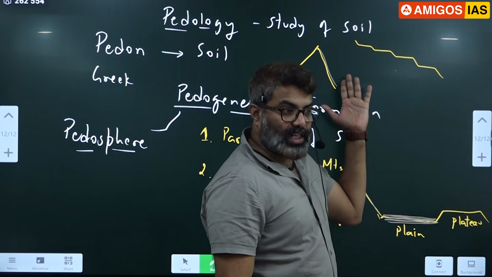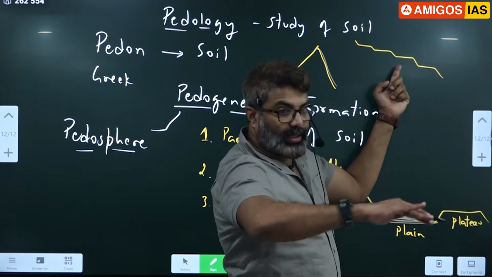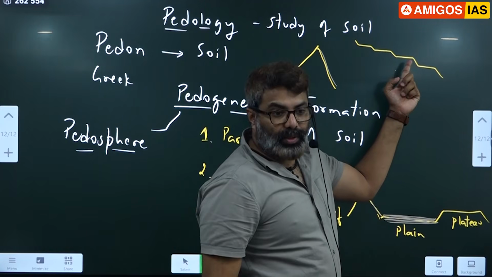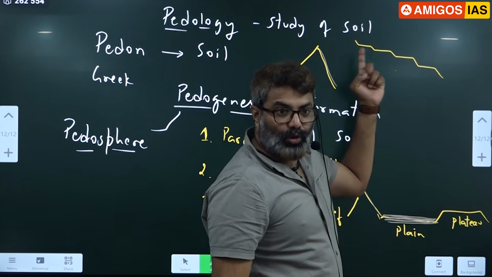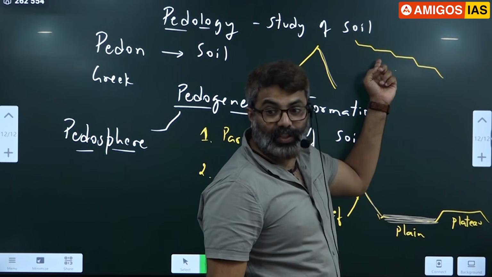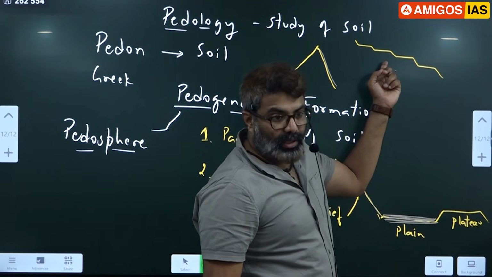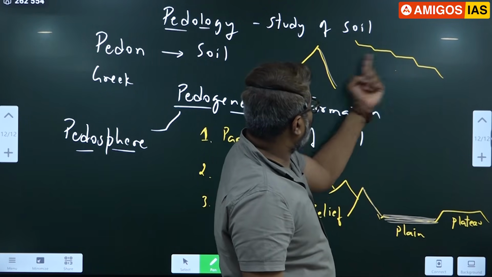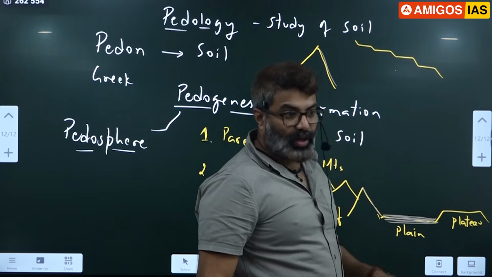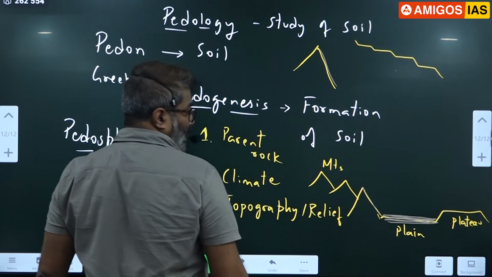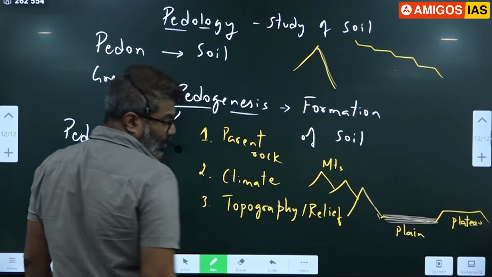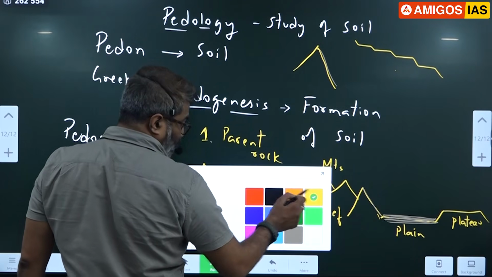All of you understand? Terrace farming is like this, stepwise they modify the land to prevent water erosion and soil erosion, and also to increase the surface area of the agricultural land. See this and see this, what is the difference? Correct, a lot of difference is there. So that is the reason topography plays a very important role. Fourth one,